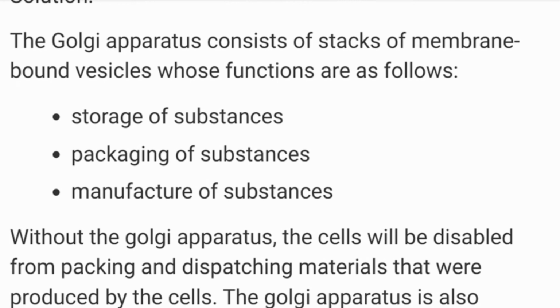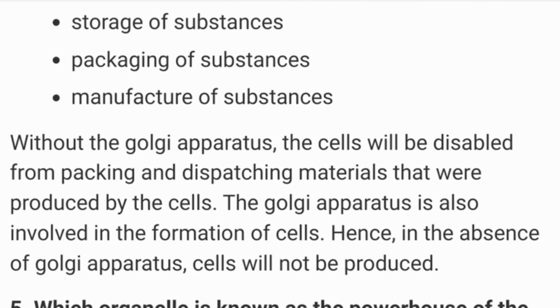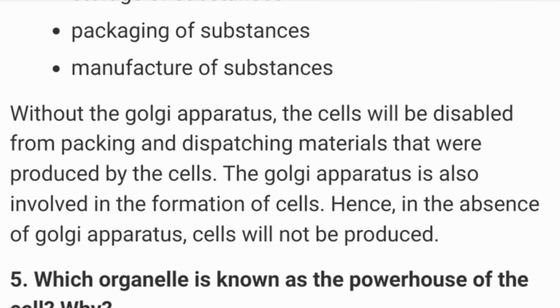Without the Golgi apparatus, the cells will be disabled from packing and dispatching materials that were produced by the cells. The Golgi apparatus is also involved in the formation of cells. Hence, in the absence of Golgi apparatus, cells will not be produced.